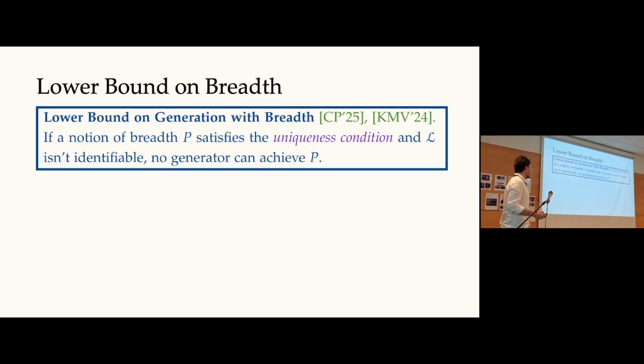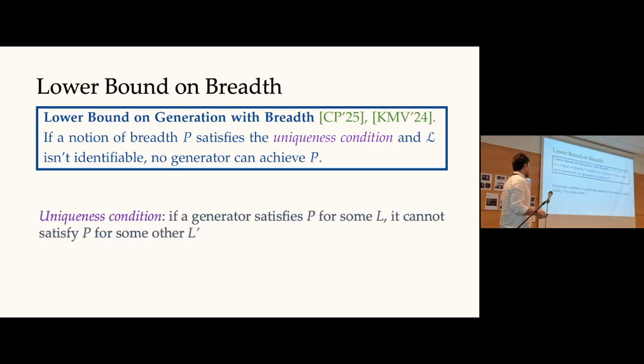We want to show that if a notion of breadth satisfies the uniqueness condition that Anay mentioned, and the collection L is not identifiable in the limit, then no generator can achieve this property P. And what is the uniqueness condition? Uniqueness simply says that if a generator satisfies this property for some language L at some time step t, it cannot satisfy this property for some other language other than L.